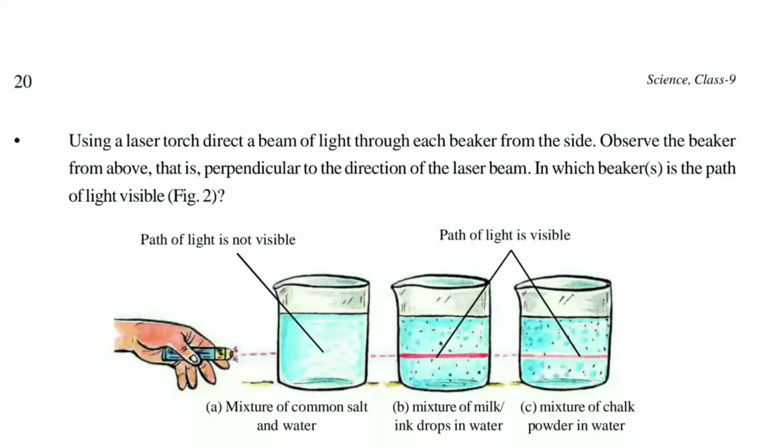Today, again, we will continue our second chapter, that is matter, nature, and behavior. Before we start our new topic, let's recall the previous class video. As you had studied in the previous video about the definition of matter, then we had studied about the law of conservation of mass, that is, mass can neither be created nor be destroyed, but it can only be transformed from one form to another.